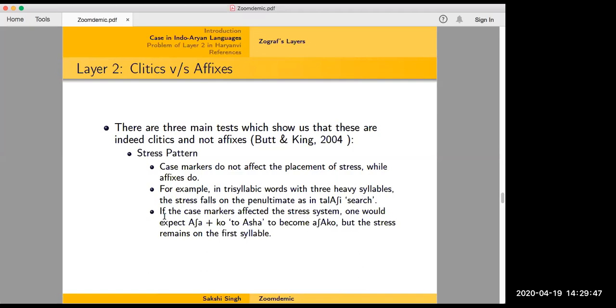And then when you have something like talashko, you would expect the stress to shift, but the stress remains on the first syllable. So that way you can see in terms of stress pattern also that these markers do not affect the stress pattern. That's why they are not affixes.